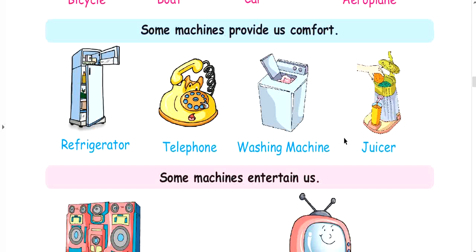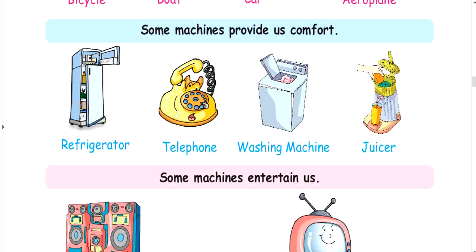Now see, different machines are given over there which provide us comfort, like refrigerator, telephone, washing machine, juicer. These are the machines which provide us comfort. Like refrigerator keeps our food fresh and cool. With the help of refrigerator we keep our food fresh and cool.